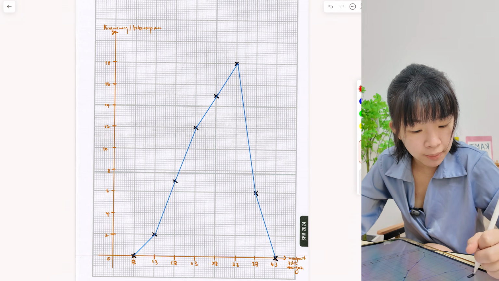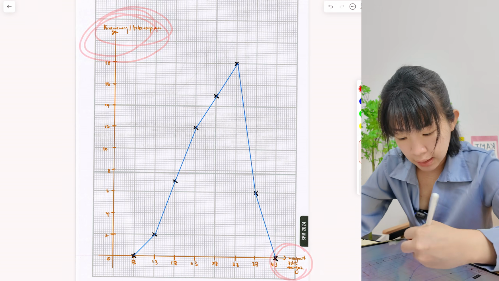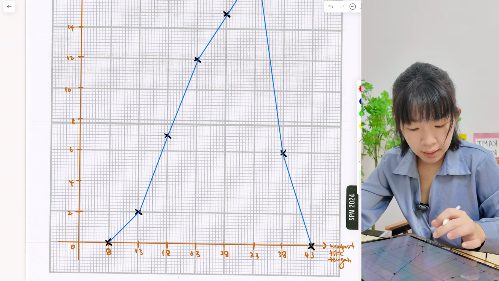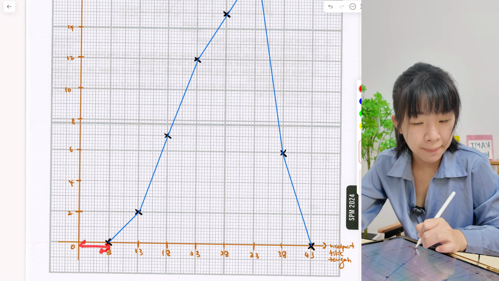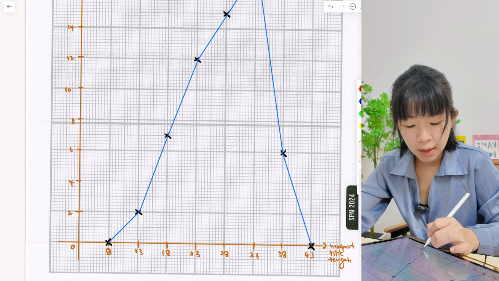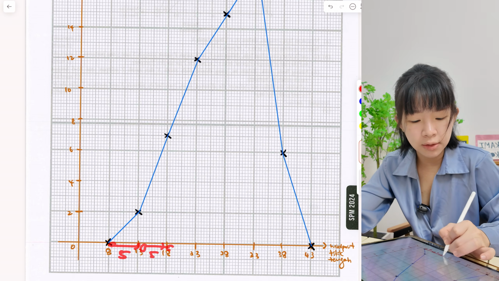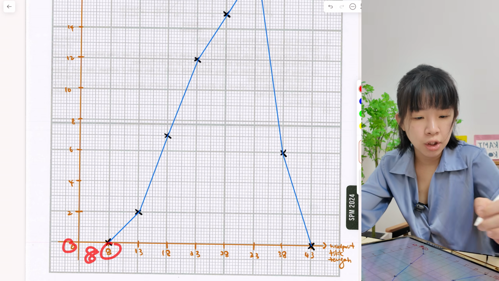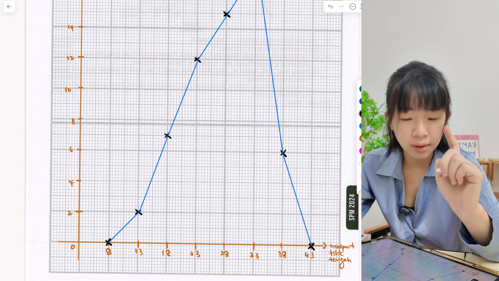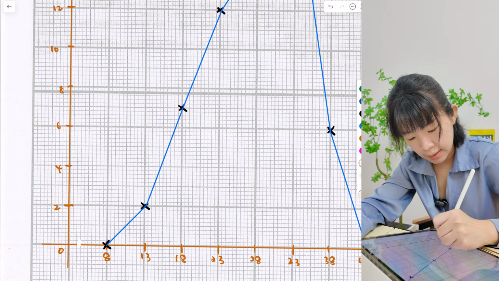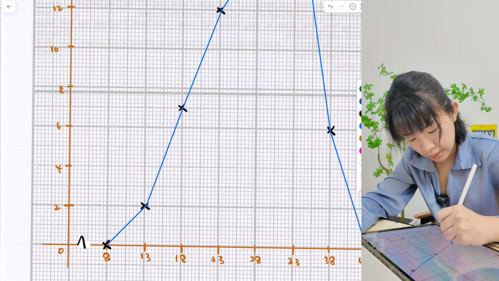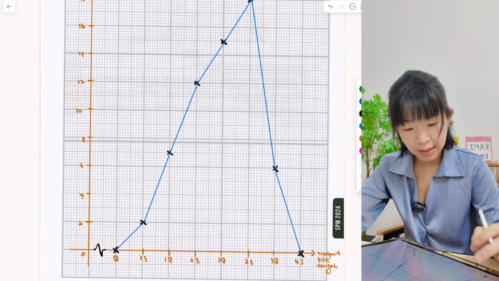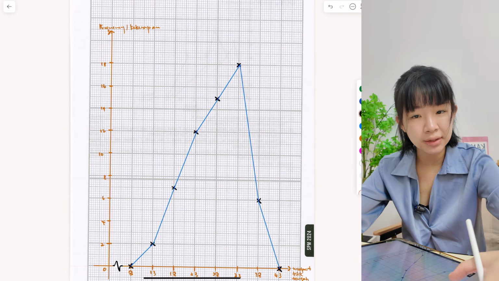Make sure in the exam you label the x and y axes carefully, or plot nicely. One more thing: look at the scale here. This is considered 2 cm in your actual SPM paper. Every 2 cm the difference is 5. But for the first one here, 2 cm, the difference is 8. Do you see that? The 0, next one will be 8. So you want to tell people that 0 and 8 are not connected. So you can add this thing, a break, something like this, to tell people 0 and 8 are not connected. Okay, that's all. Let's go to the next question.